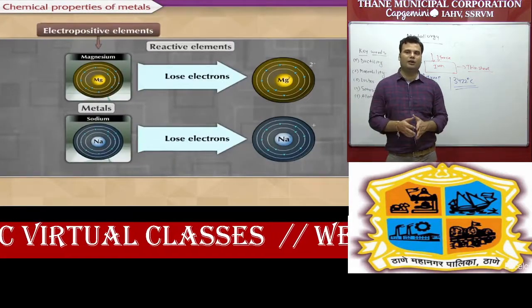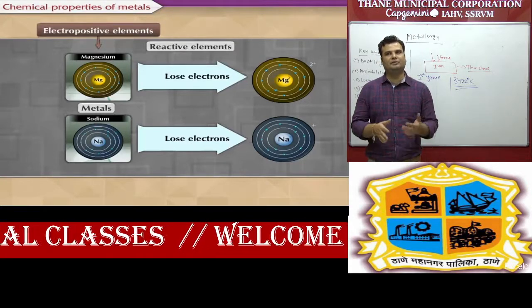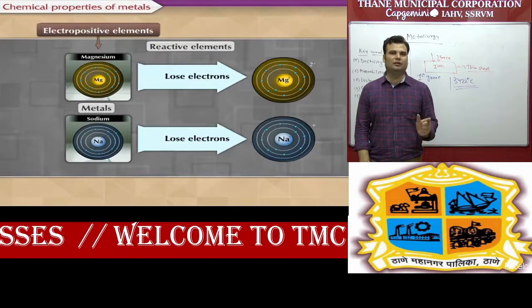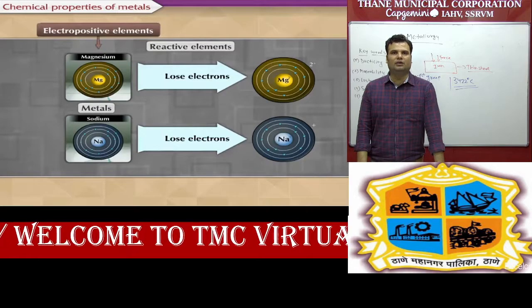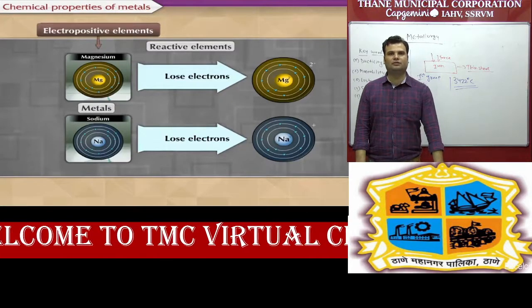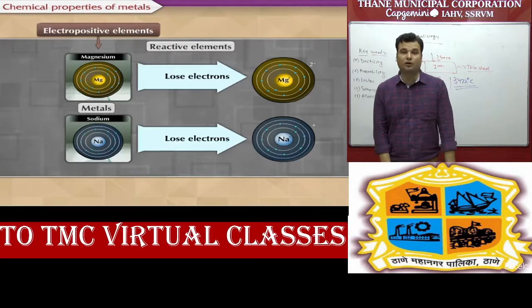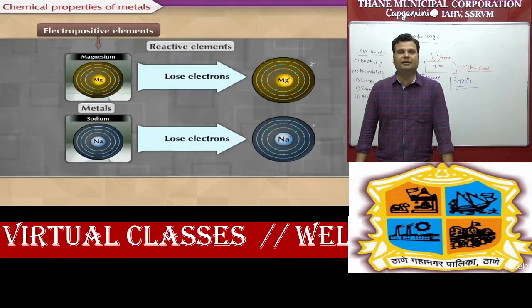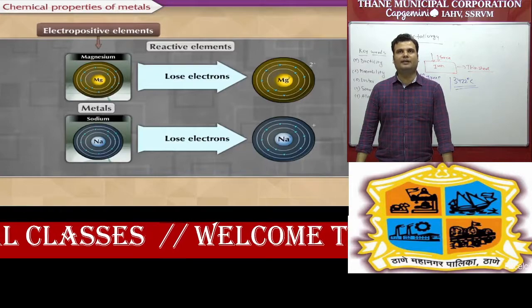So one part we already completed. One is physical properties of metals and second is physical properties of non-metals. In this part they will ask questions like fill in the blanks, correlation, true and false, match the following, define. So this is a very important concept. Next part we have to discuss in this chapter, chemical properties of metals as well as non-metals.